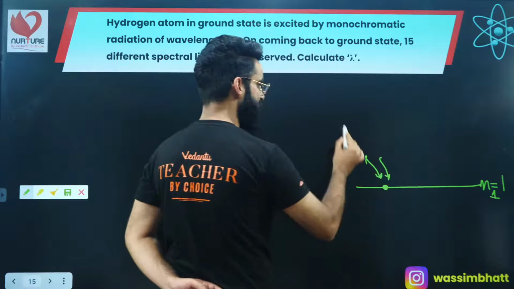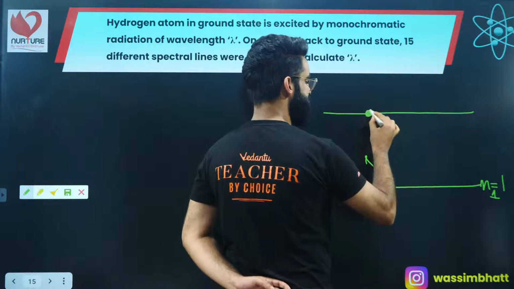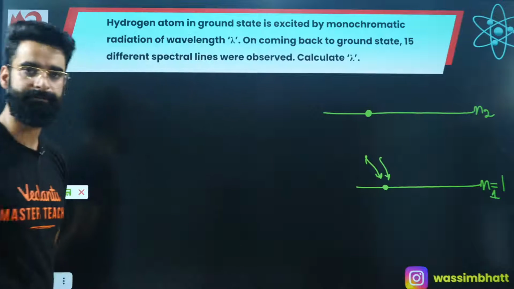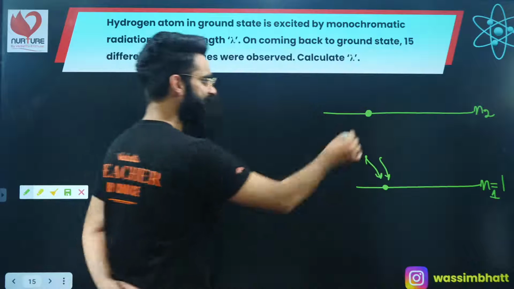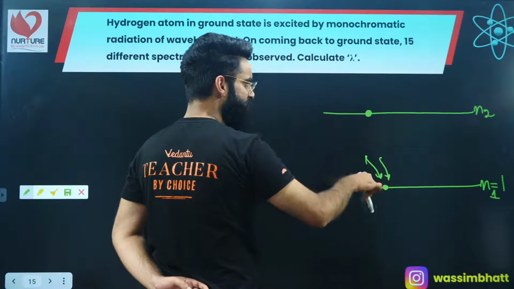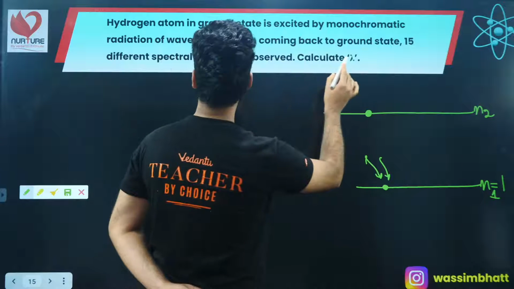After absorbing some wavelength, the same electron goes into a higher energy state, N2, for example. Since in the higher energy state the electron is highly unstable, it will jump back. So when the electron jumps back from N2 to N1, how many different spectral lines are observed?